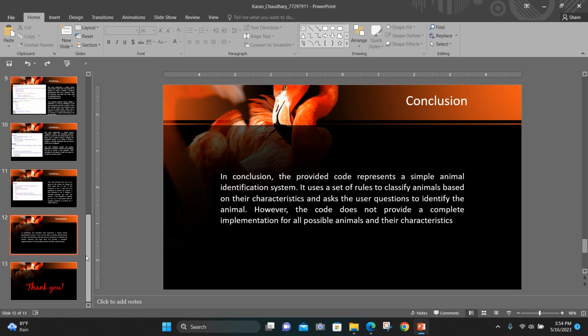Overall, the animal recognition system has the potential to be beneficial in a variety of animal fields, including wildlife conservation, veterinary treatment, and animal research. And finally, talking about the system.